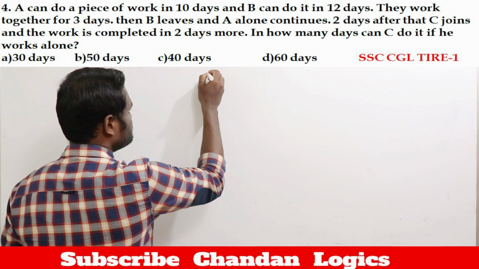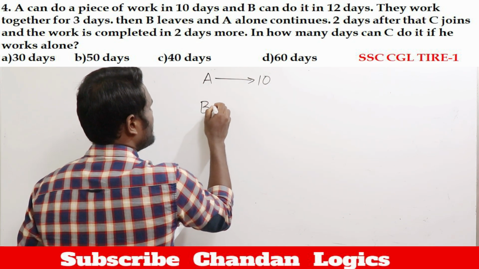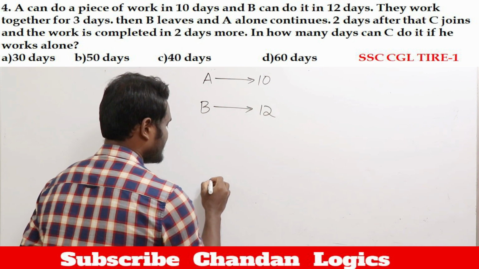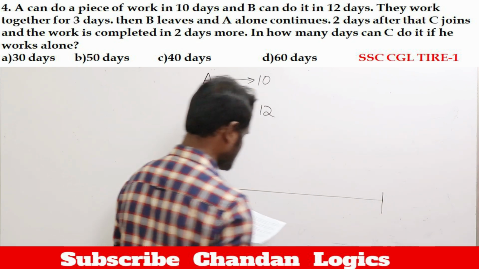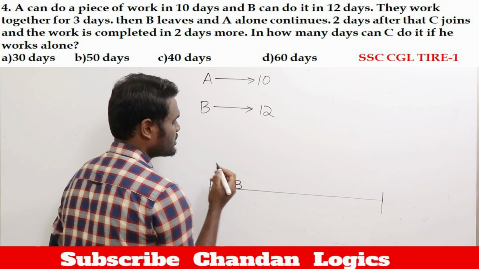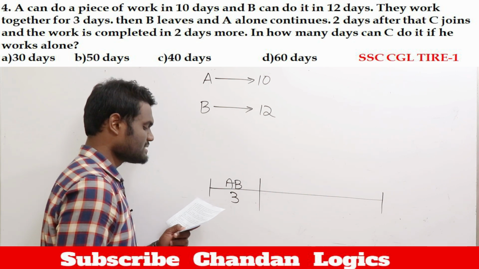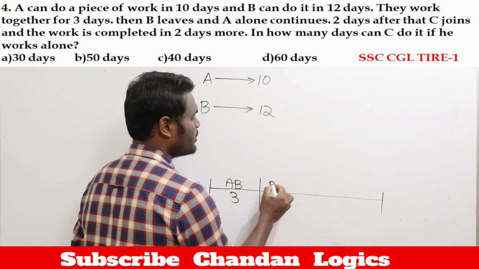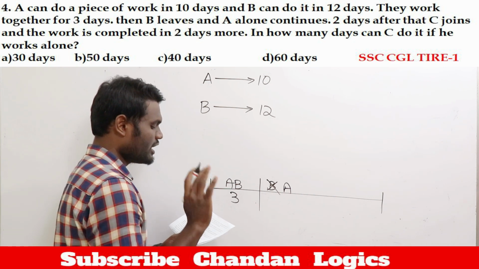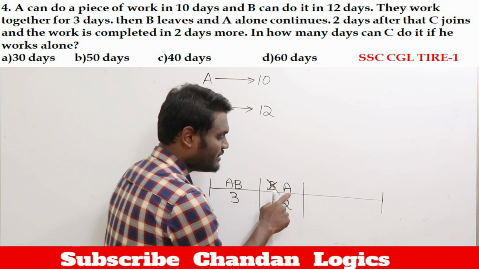According to the question, A alone takes 10 days. B alone takes 12 days. Initially, A and B work together for 3 days. After that, B leaves, so B is going to leave the work. If B leaves, only A is going to work. A alone continues for 2 days.